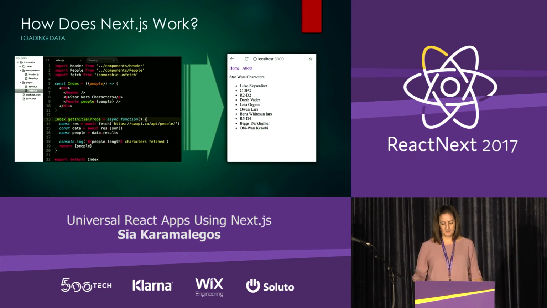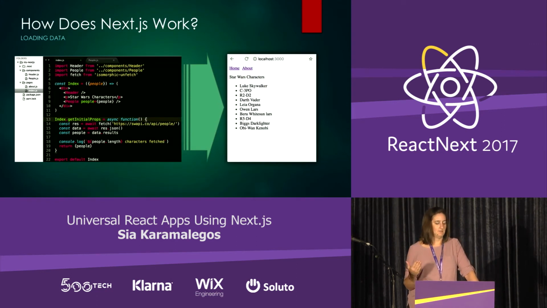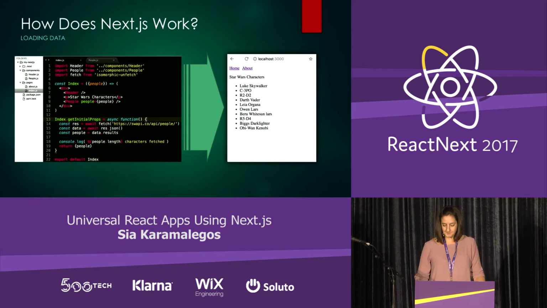So getInitialProps is an asynchronous static method, and it fetches anything that resolves to a JavaScript plain object and then populates it into the component's props. For initial load, it's executed on the server. So when someone first comes to that endpoint, it's executed on the server. It's executed on the client whenever using client-side navigation. So if they navigate to it later, it's actually fetched from the client. If you need access to the pathname, query, or the request and response, you have access to that in a context object for the method.